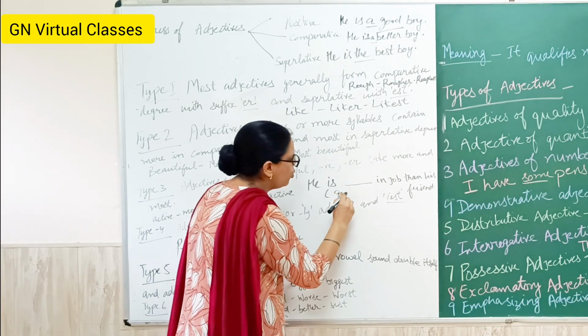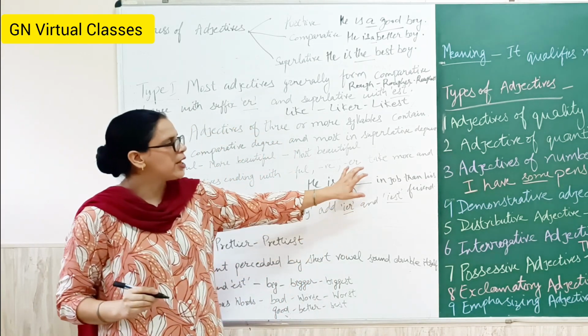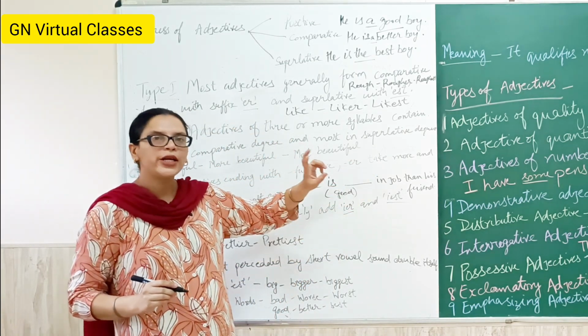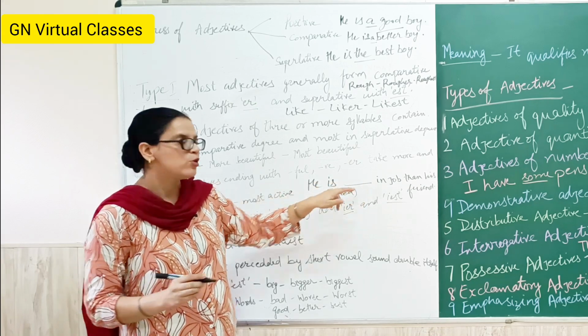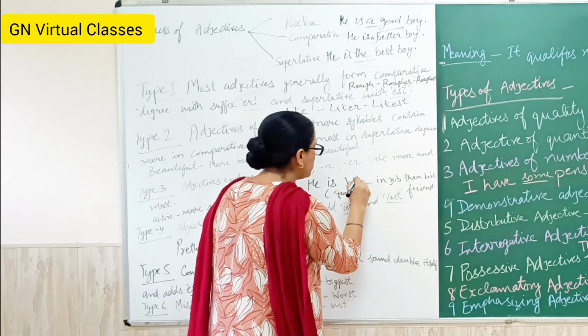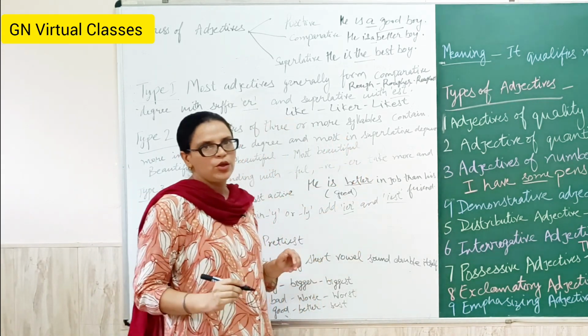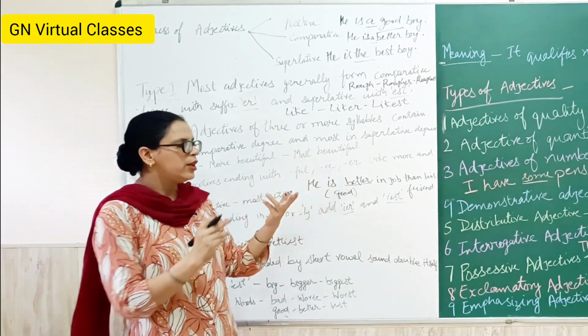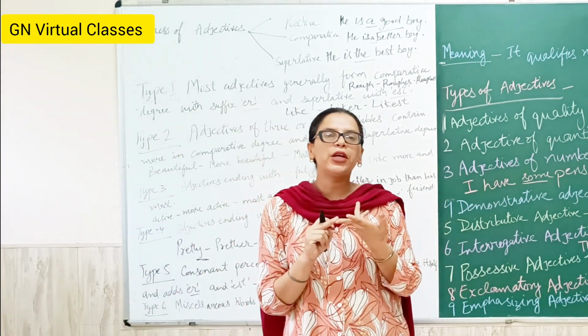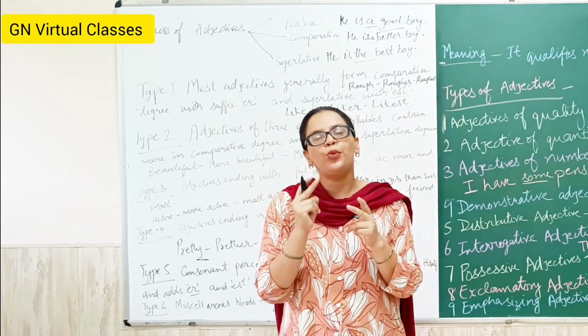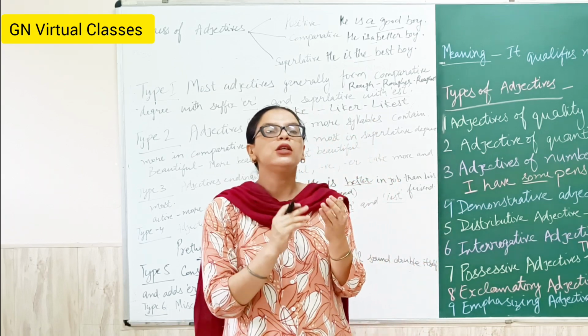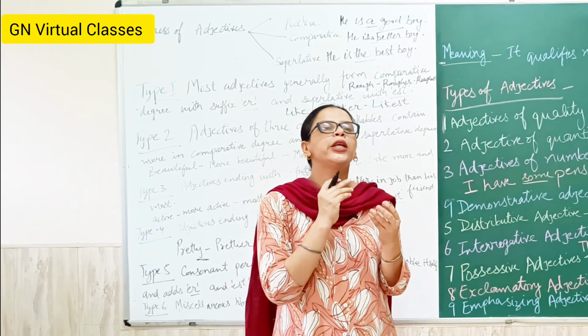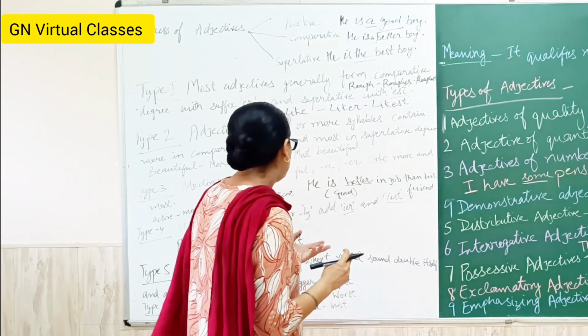Here is given good. Here is a comparison between two persons, he and his friend. So here comes better. So you have to put which degree: comparative means comparison between two persons, superlative means comparison between more than two or three persons.